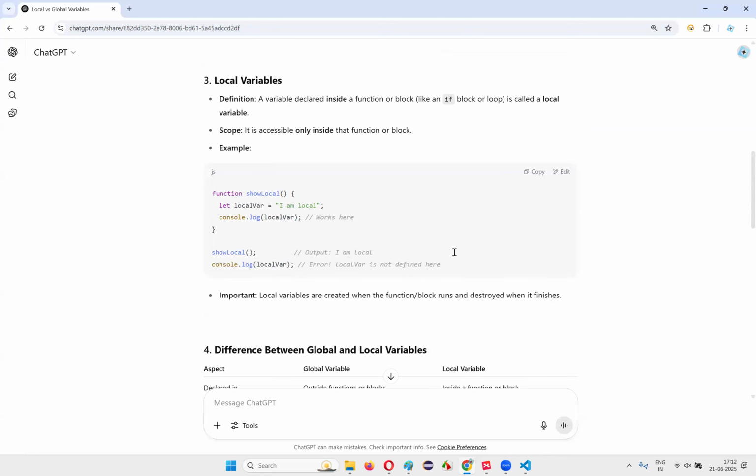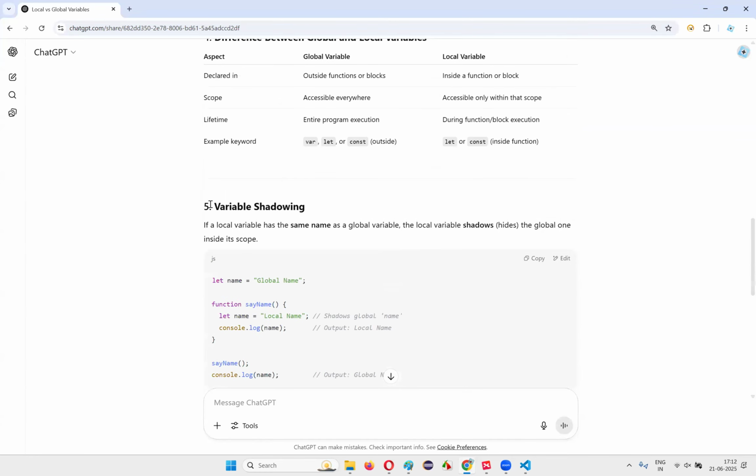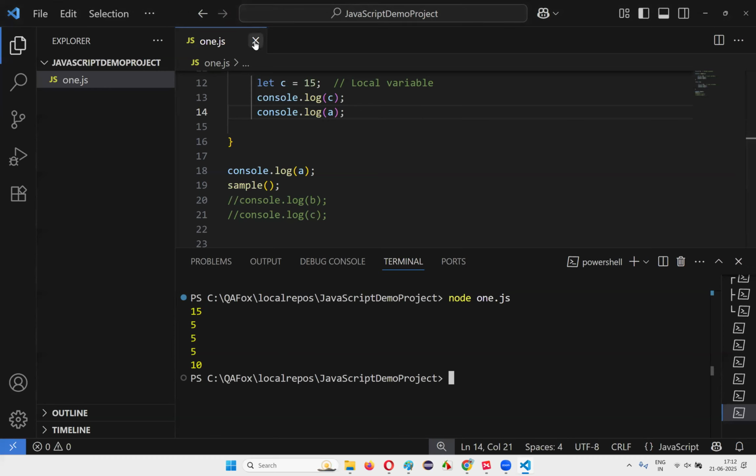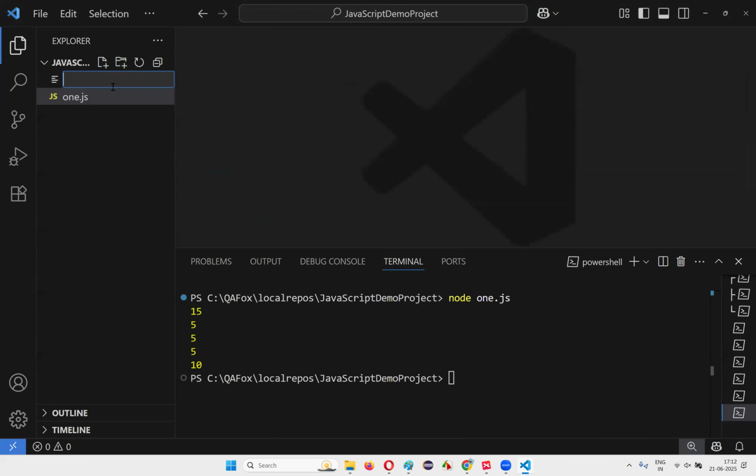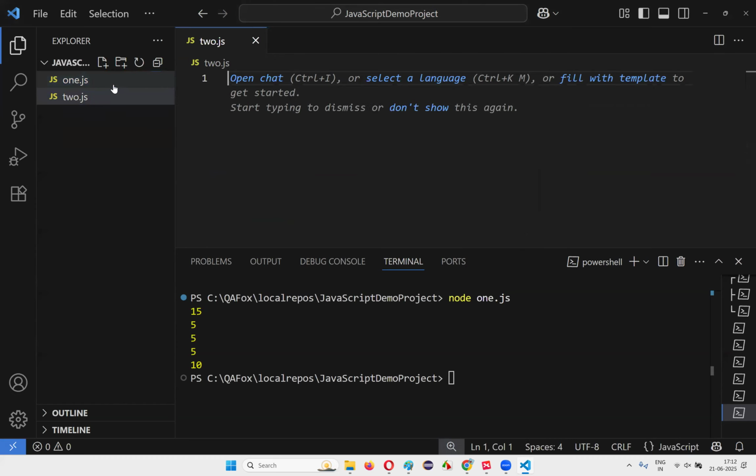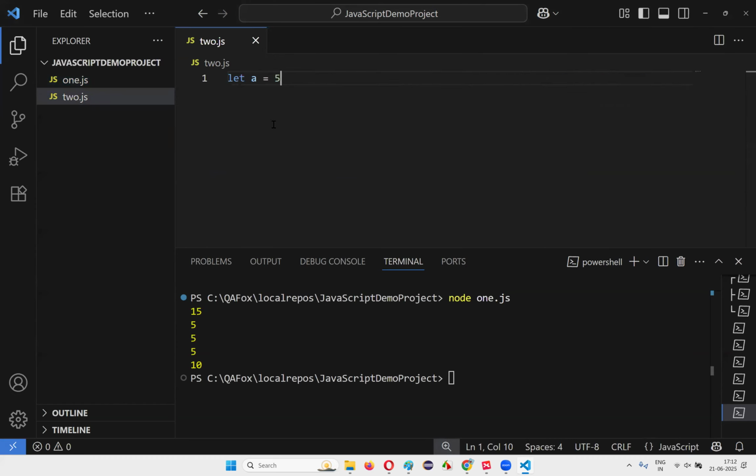And the last thing about variables I have to explain here is variable shadowing. There is one situation that may arise for you, guys. Let me show you what the situation is. If I create a JavaScript file here, I'll say let a is equal to 5.